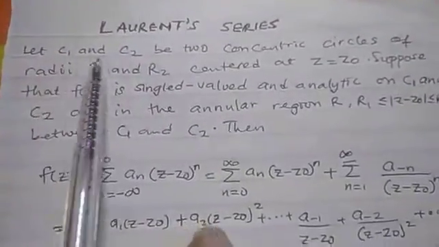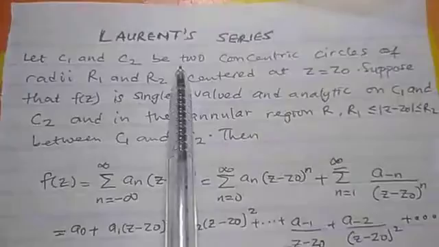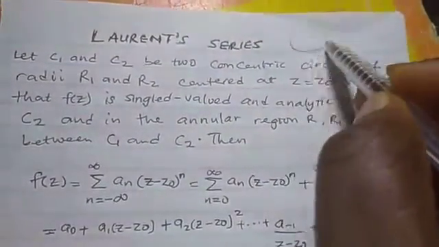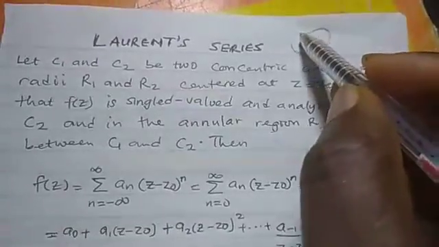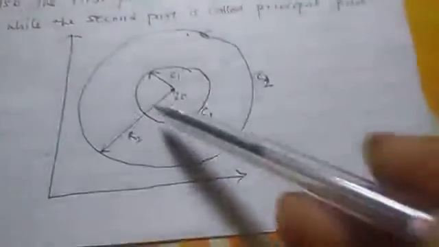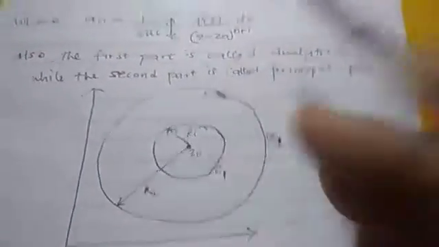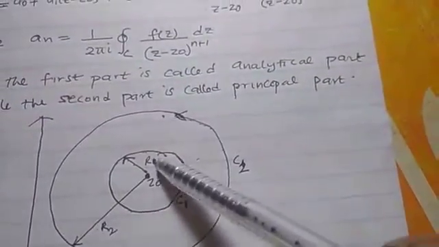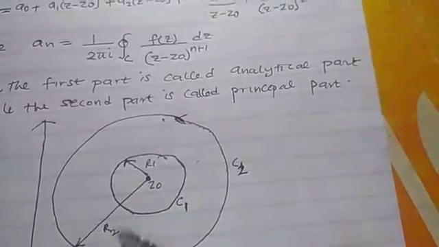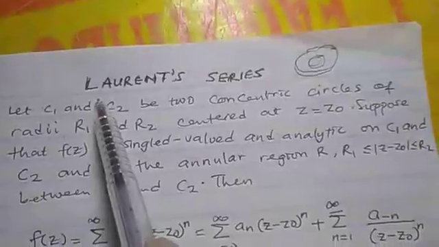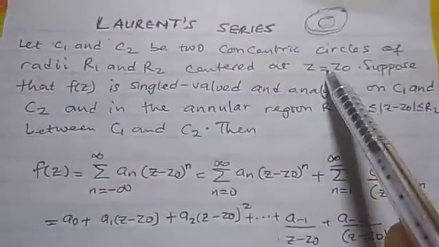So the theorem: let C1 and C2 be two concentric circles. They are two concentric circles, one inside the other, like this: this is one circle, this is another one. These are the two concentric circles of radii R1 and R2, R1 being the radius of this one and R2 the radius of this one, and both of them are centered at Z0.